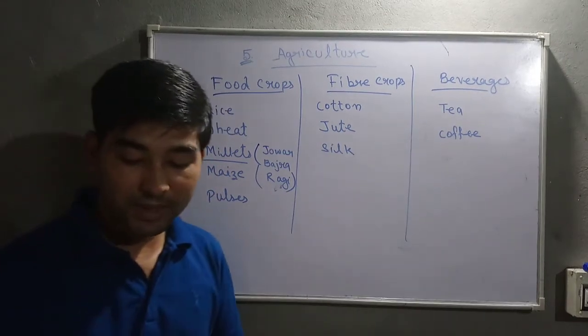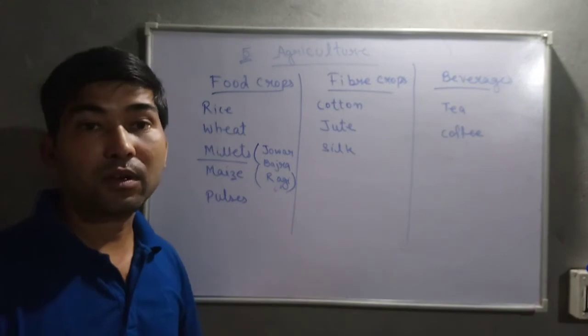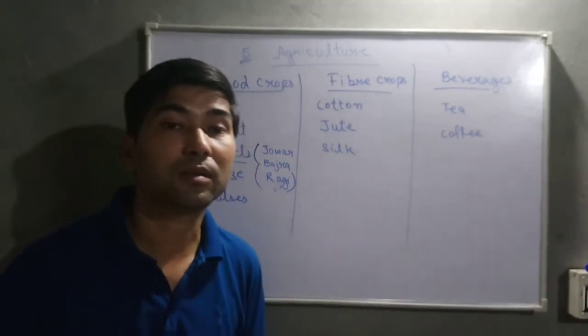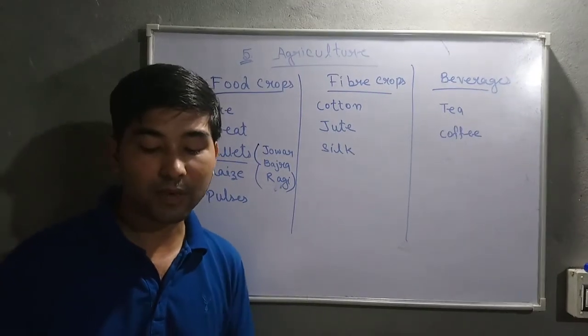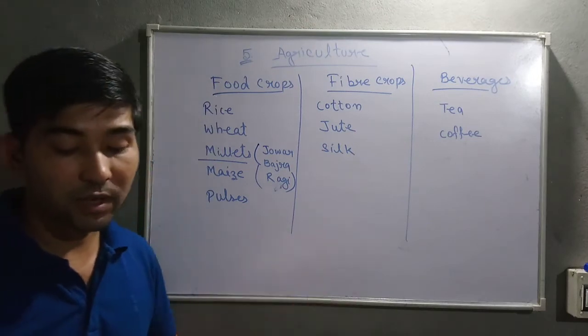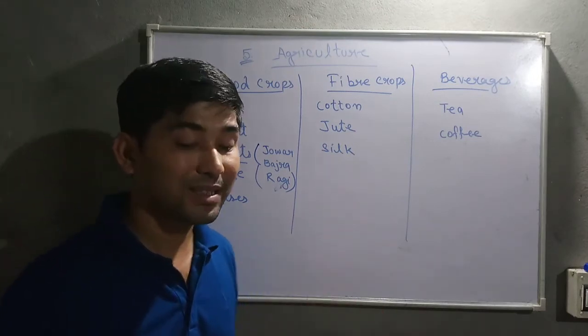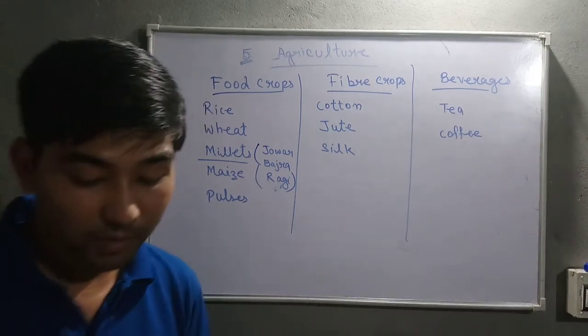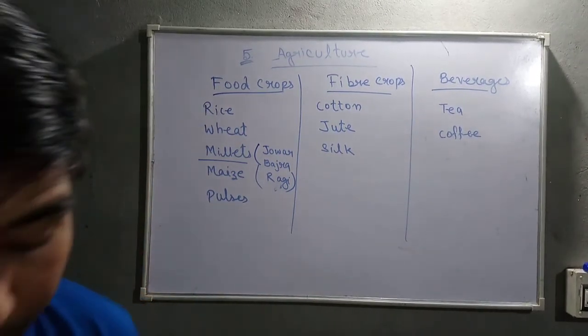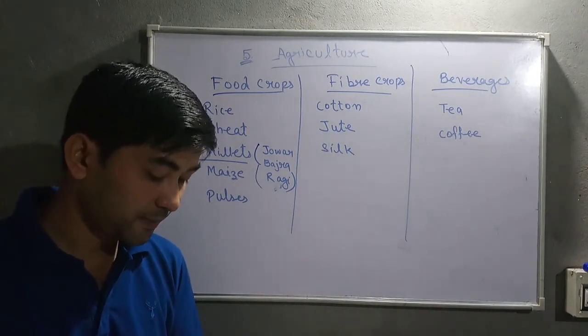Then comes silk. Okay. Silk is a fiber crop. I hope you all know what is a silk. Muga is there, so different types of mugas are available. It is obtained from the cocoons of the silkworm. So rearing of silkworm is called sericulture. I hope you understand this part.